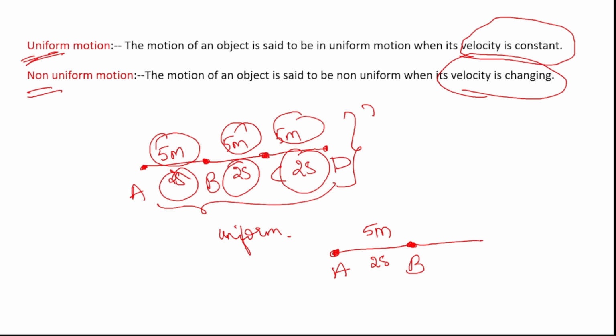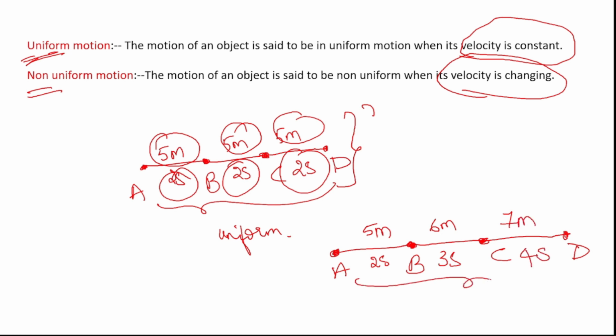Again from point B it is traveling to point C, and in this journey it has traveled, let us say, 6 meters in 3 seconds. Again from point C it is traveling to point D, a distance of 7 meters in 4 seconds.